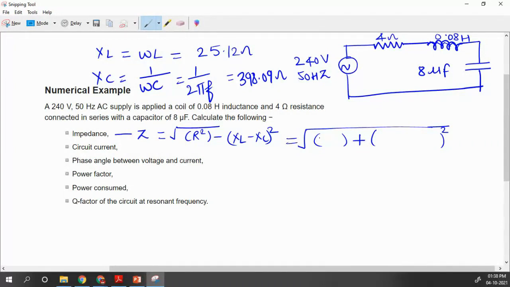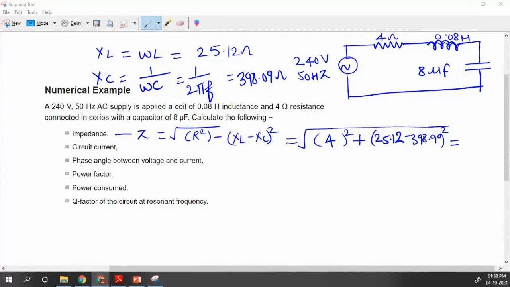What is the resistance value? Resistance value is 4, so 4 square. Then you have calculated this XL value, that is 25.1412. Then you have calculated XC, that is 398.99, or we can take 9. Okay, and you square this and find out the under root value. Quickly, all of you give your response. What is the value of impedance?